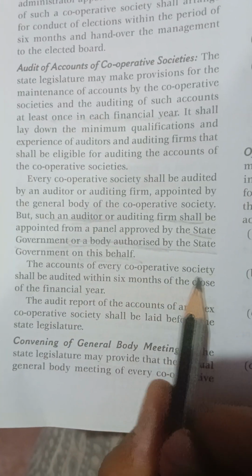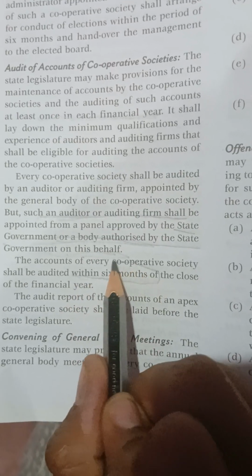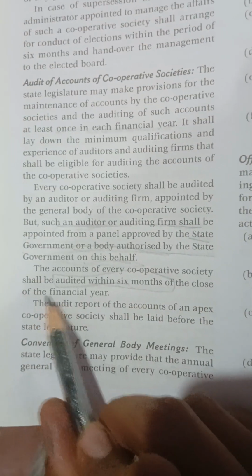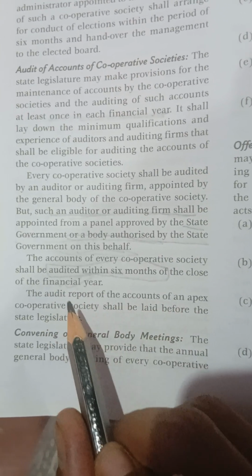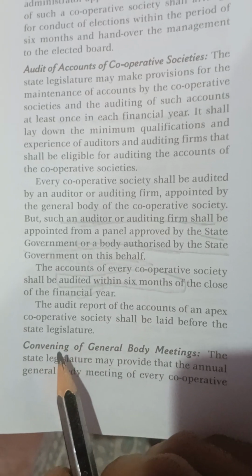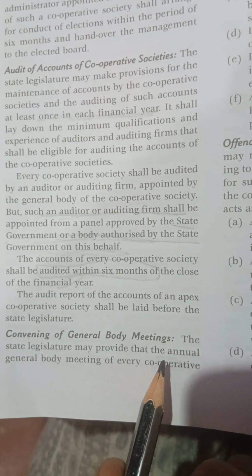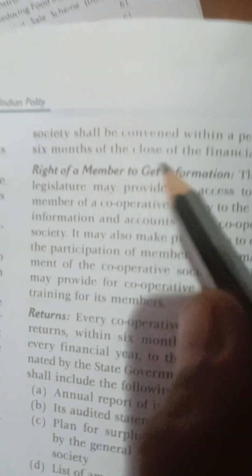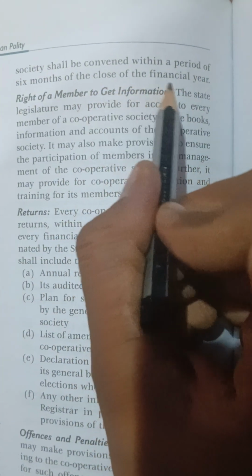Okay, the accounts of every cooperative society shall be audited within 6 months of the close of the financial year. The audit report of the accounts of an apex cooperative society shall be laid before the state legislature. Convening of general body meetings: the state legislature may provide that the annual general body meeting of every cooperative society shall be convened within a period of 6 months of the close of the financial year.